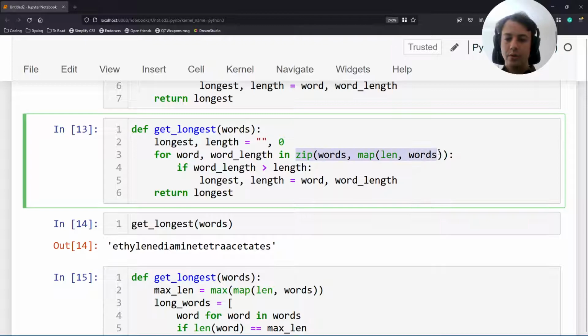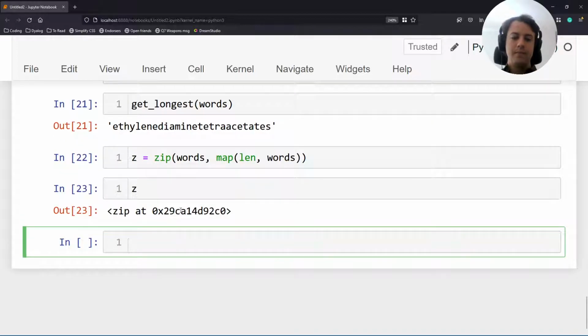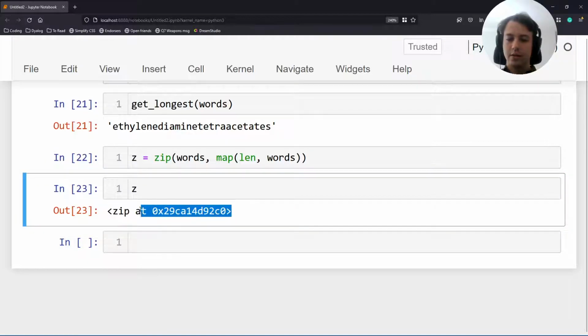Now what I want to show you is what this zip really is. In here, we were going through the zip and then we were using unpacking to work with the word and the word length that was coming out of zip. But what I want to show you is that zip is also something similar to a map and to a generator. It's something that knows how to compute its values, but it's not a list.